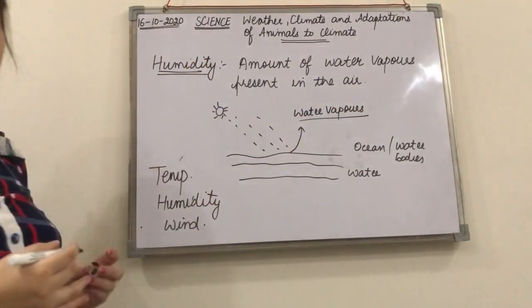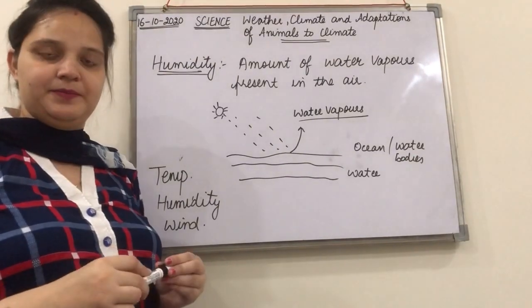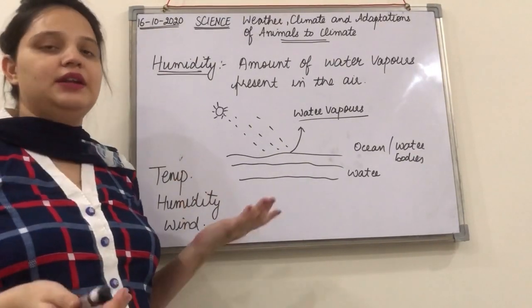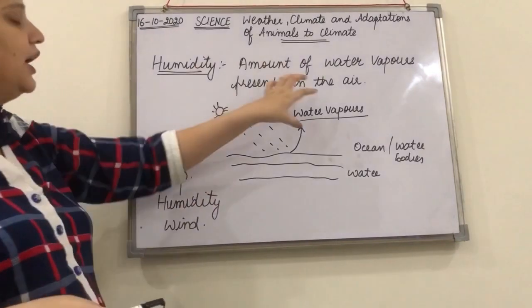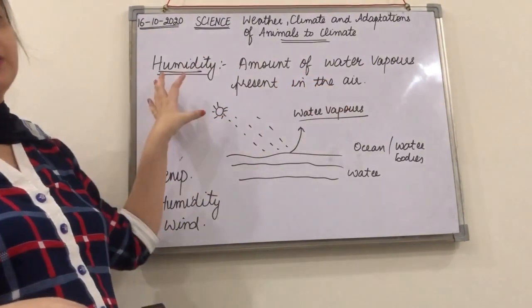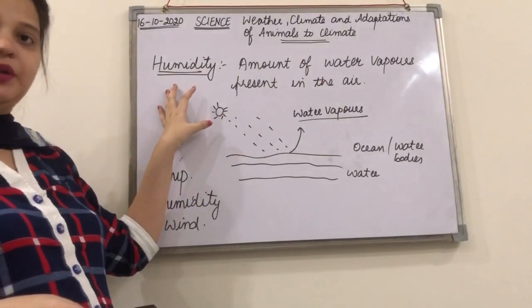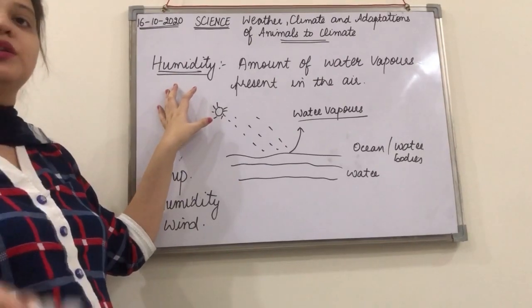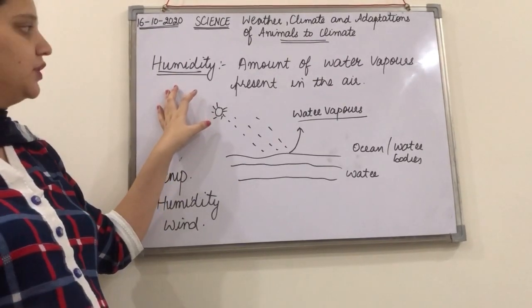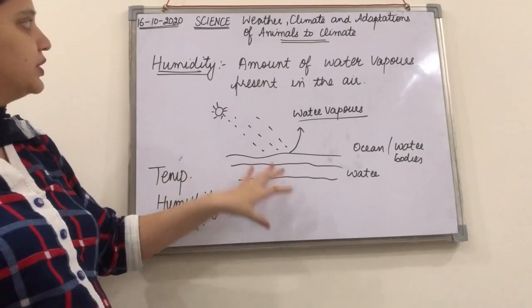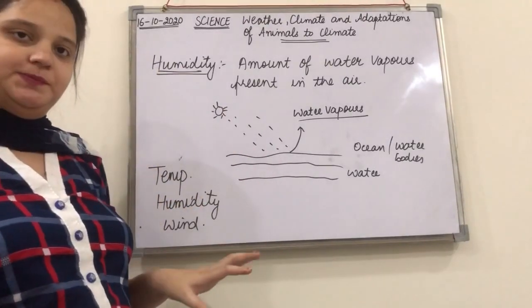And these water vapors go into the atmosphere, so they get collected there. So if a high amount of water vapor is there, that means humidity will be high. In that case the weather will be humid. So this is how humidity affects the weather.